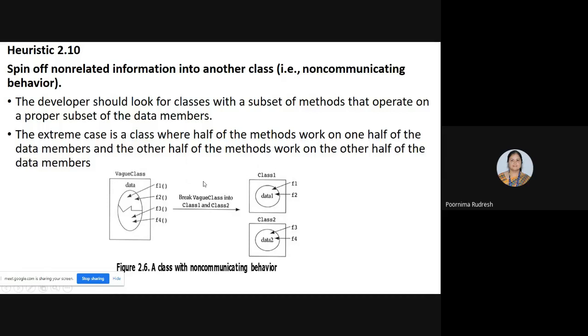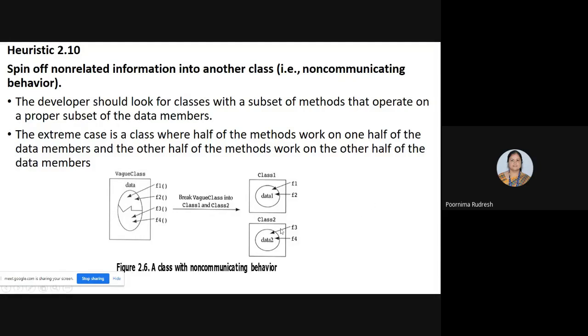Or let us consider that we have only two methods, where method 1 accesses the data members F1 and F2, and method 2 accesses the data members F3 and F4. If that is the case, then break up the class so that it leads to non-communicating behavior. Spin off non-related information into another class. That is heuristic 2.10.